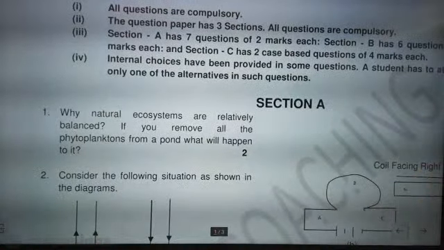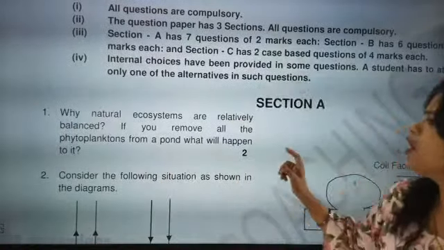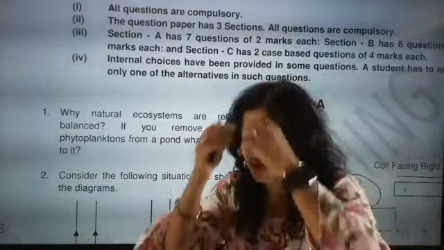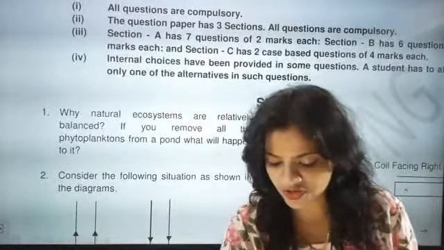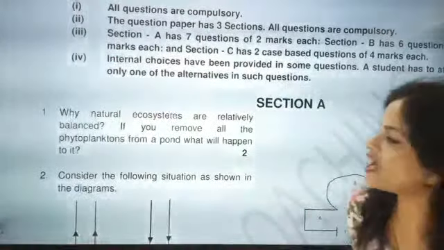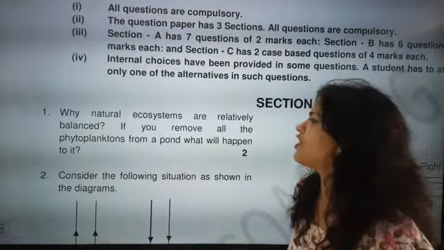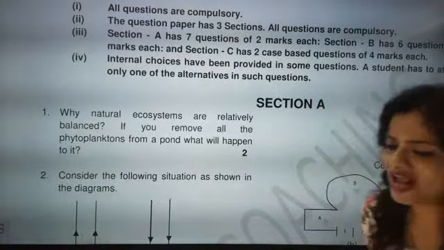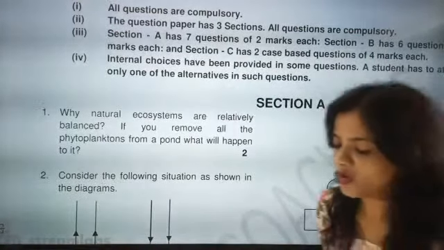The first question for you is, why are natural ecosystems relatively balanced? If you remove all the phytoplanktons from a pond, what will happen to it? So let's discuss this question first. Come on, everyone get ready for this question session. Now tell me the answer.